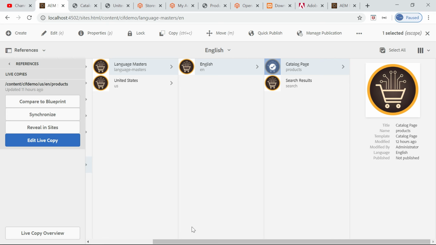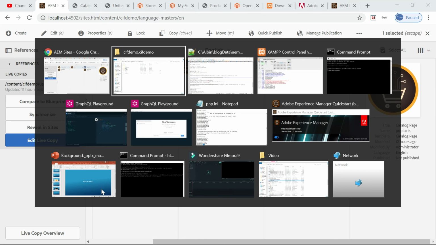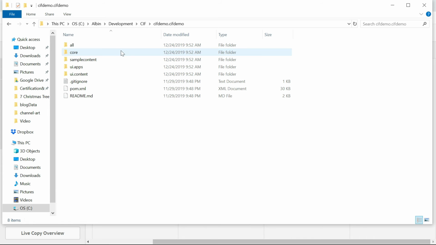Okay, now most of the required configurations are completed in AEM, but one additional configuration we need to do is to configure the dispatcher.